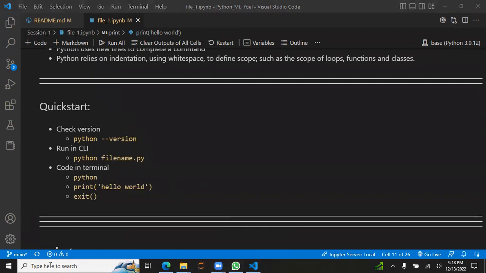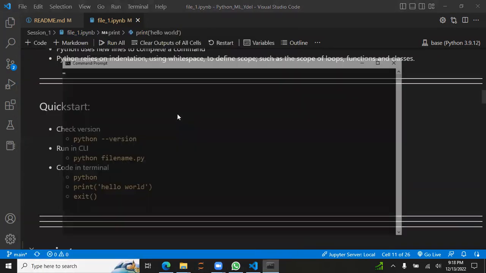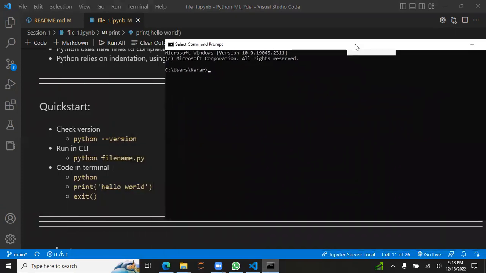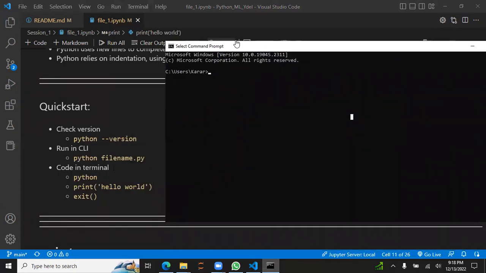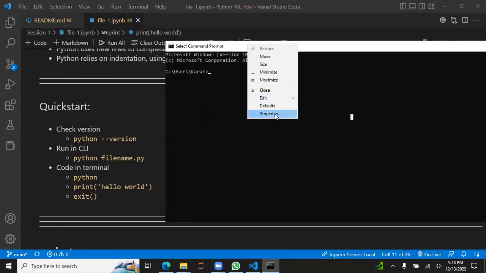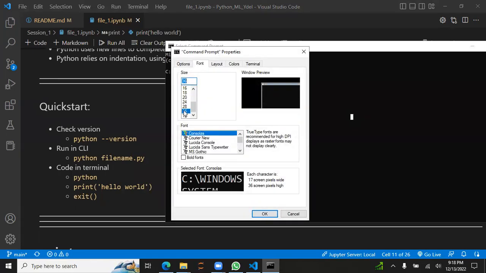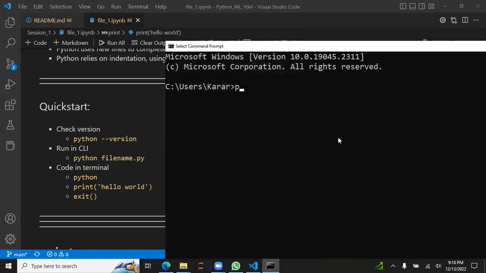Yeah, a quick start. Let's open CMD. I know Python would be installed on your system. Python --version to check the version. My version is 3.9.12. If you install today, you might get a newer version.